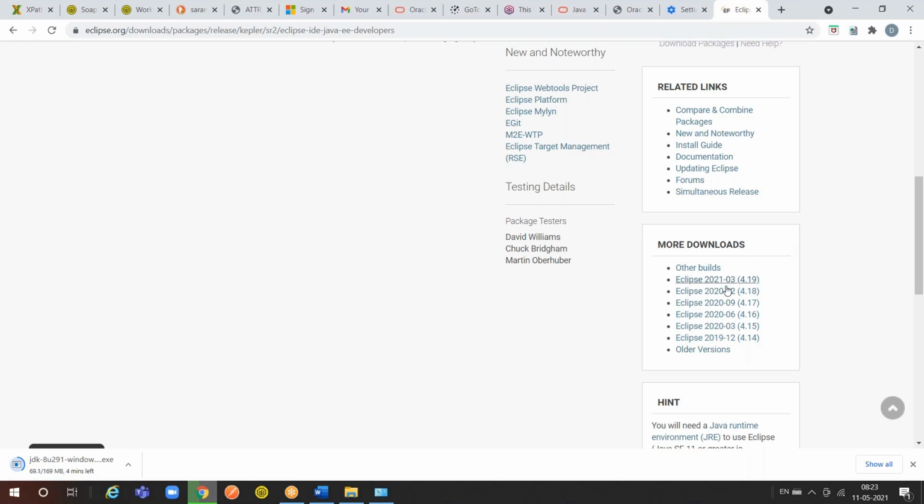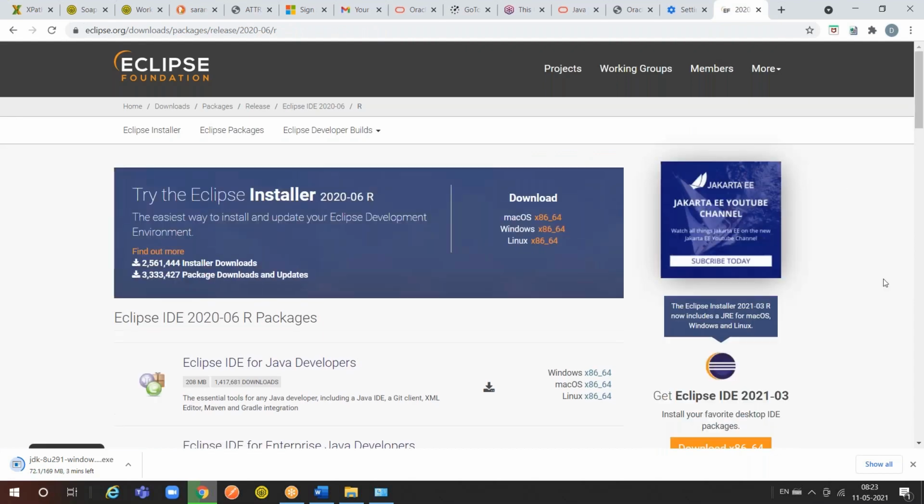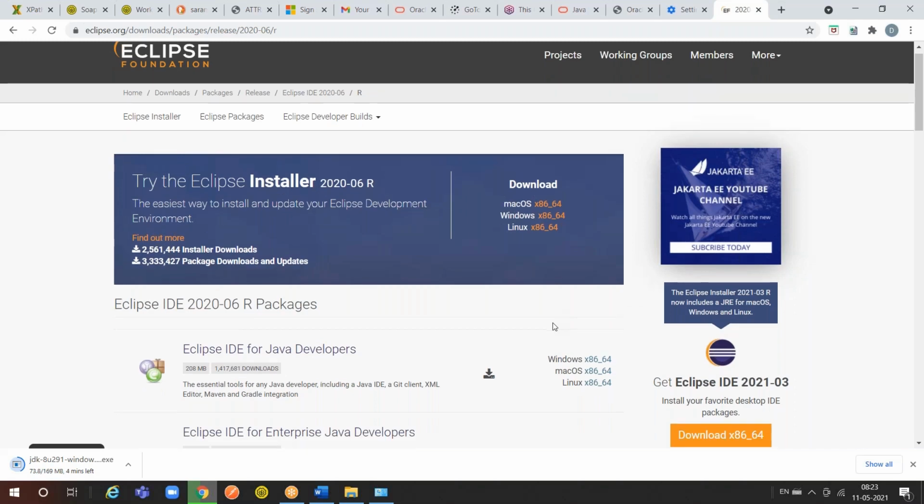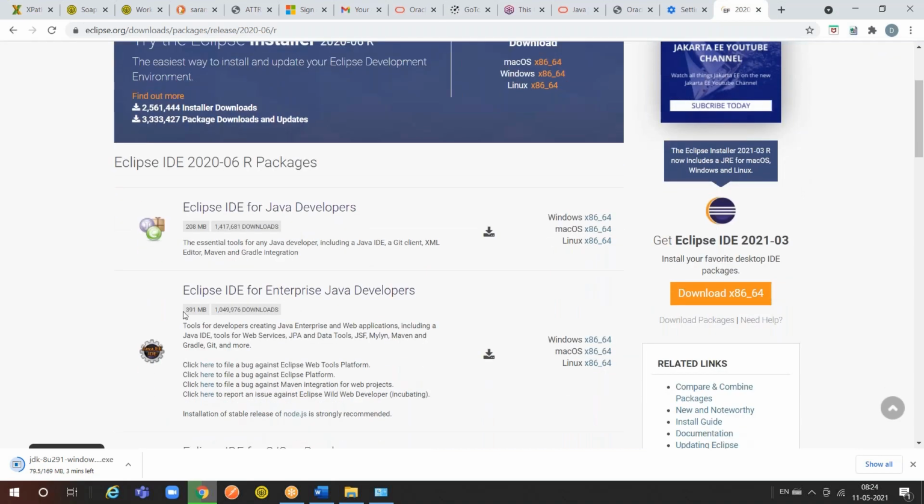That's why you had better take the 4.16 version. 4.16 is working perfectly. Better you take 4.16. Friends, here we can see Eclipse IDE for Enterprise Java Developers, 391 MB. Second link, observe. Don't click anything, just observe.